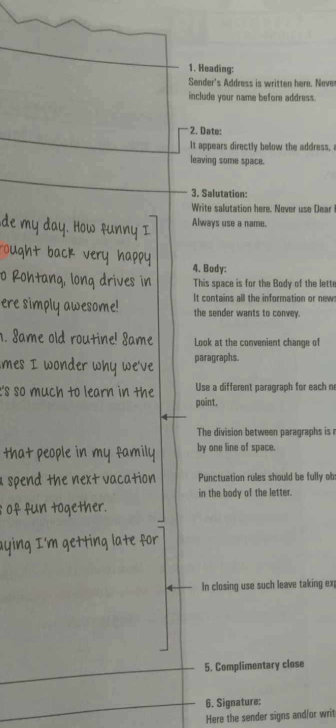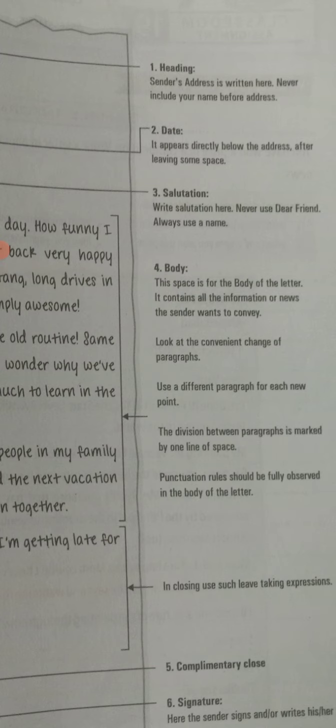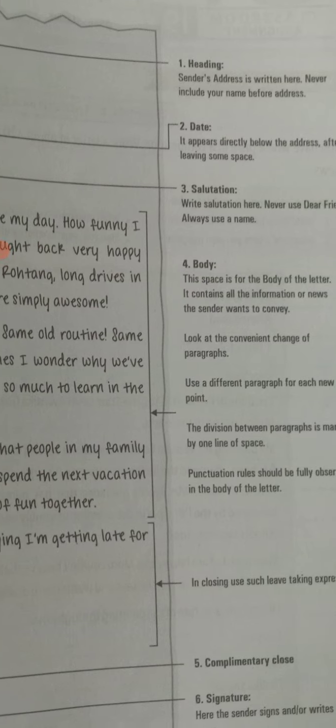And in the last paragraph you can give them blessings, you can thank them, or you can wish them. So these are the things which you can follow in the body. Change your paragraph when you are changing your message, what you want to convey.